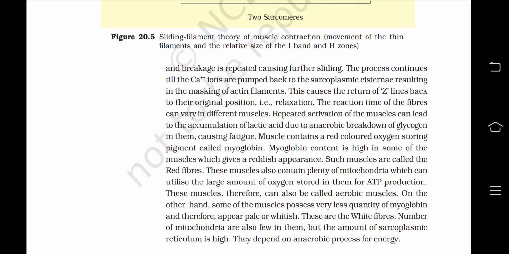Here we end the first part of chapter 20, locomotion and movement.